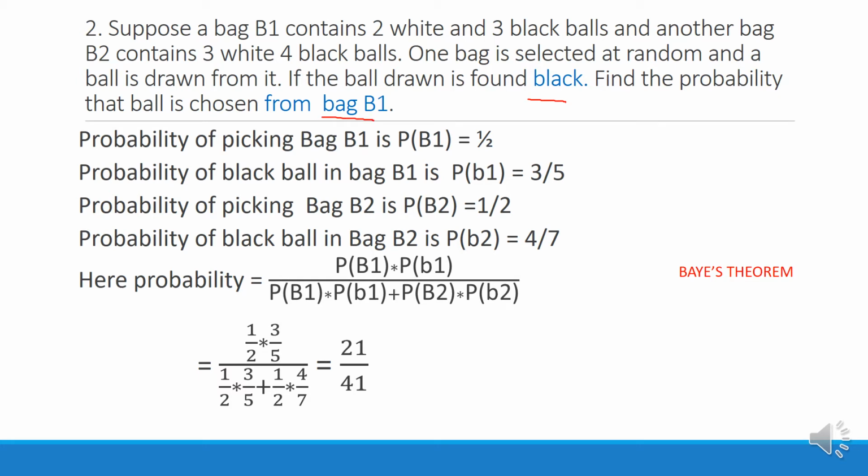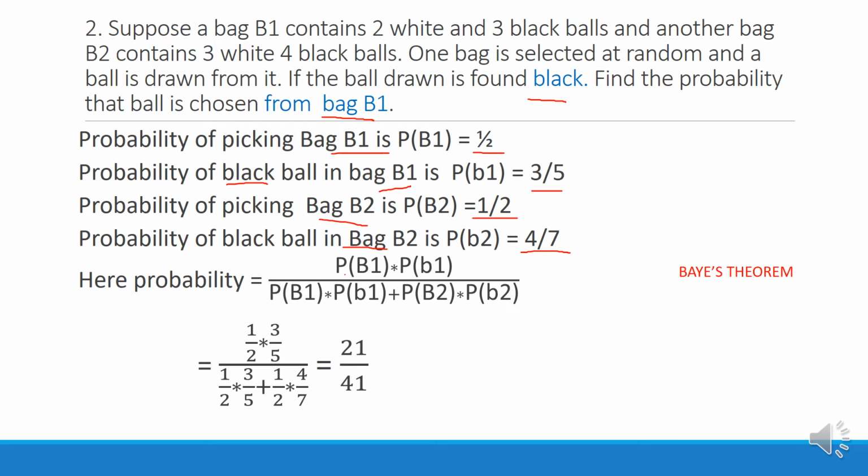So first of all, the probability of picking bag B1 is 1 by 2. Probability of picking black ball from bag B1 is 3 by 5, as there are 3 black balls and total 5 balls in the bag B1. Probability of picking bag B2 is 1 by 2, and probability of picking black ball in bag 2 is 4 by 7. So here they are asking the black ball is taken and it should be from bag B1.